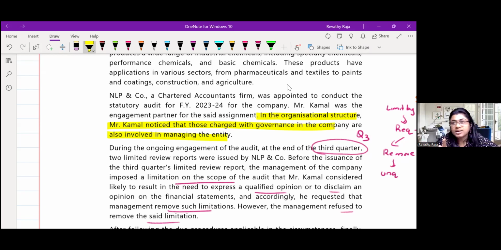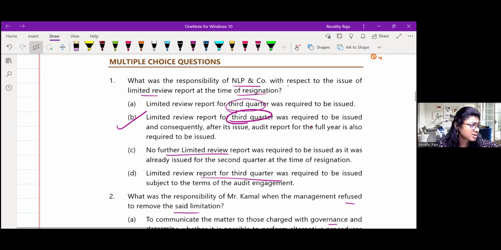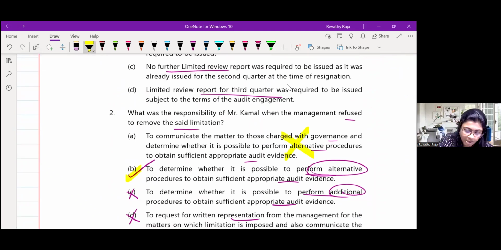Already, management is refusing you. In small entities, management and TCWG will be the same. So, because of this sentence, communication with TCWG is of no point. Management and TCWG are the same. So the answer is B.